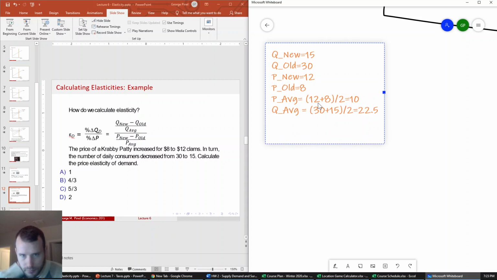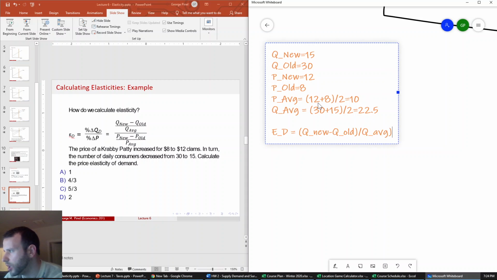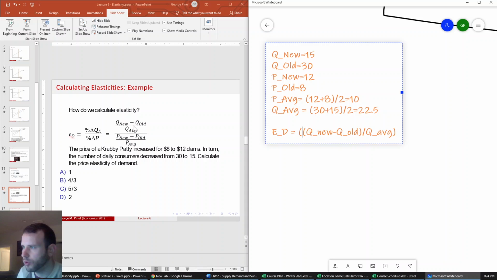Okay. And then we need to solve for elasticity of demand. So we have Q new minus Q old, in parentheses, divided by Q average. That whole quantity is going to be in parentheses, right? Because we're going to do the numerator first and then the denominator.